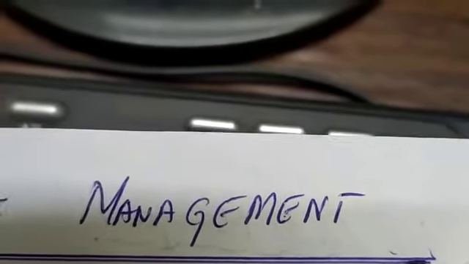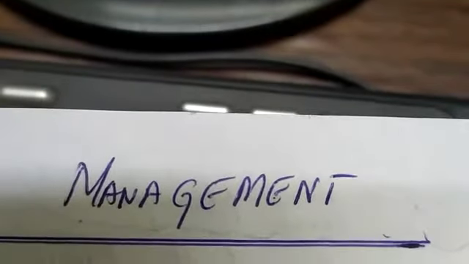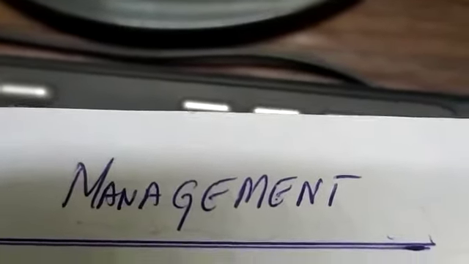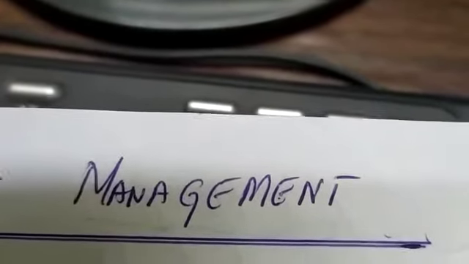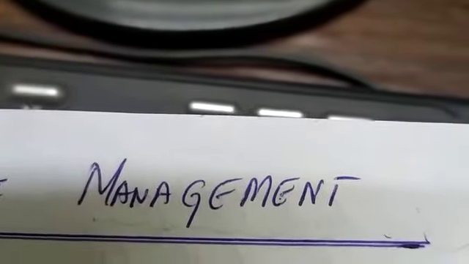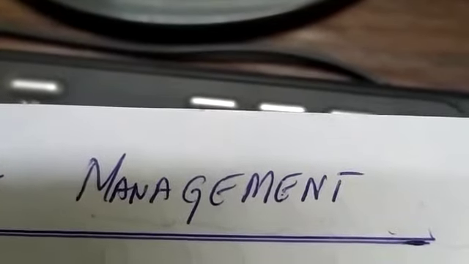Now as we know, management is not a single individual. It refers to a group of persons. Especially in large organizations like a company, they employ a large number of persons at different jobs performing different managerial activities.